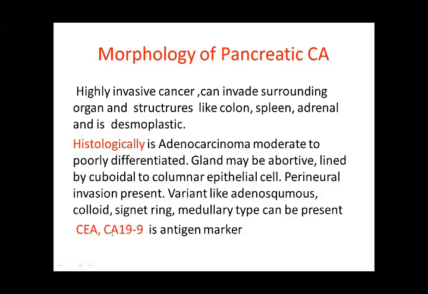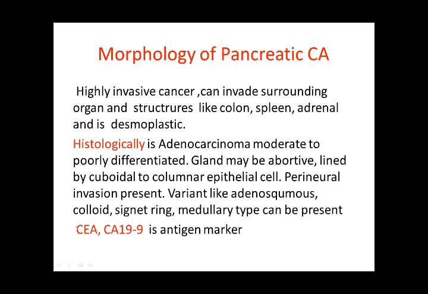Carcinoembryonic antigen and CA19-9 are the antigenic markers, and a blood test is advised for these markers. If this is present, this is 100% confirmation the patient is suffering from pancreatic carcinoma. So this is the important blood test for the diagnosis of pancreatic carcinoma.